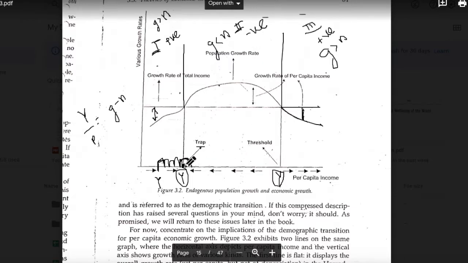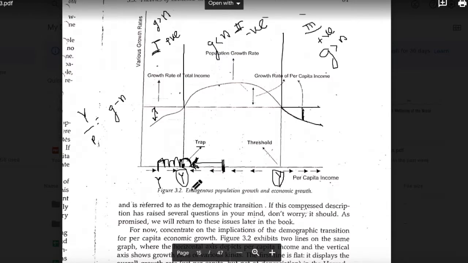Suppose you are at any point in this region, region 2, you will face a negative per capita income growth rate, primarily because all the growth of total income is getting absorbed by the population growth rate. Your population is growing at such a high level that it surpasses any growth happening in total income.